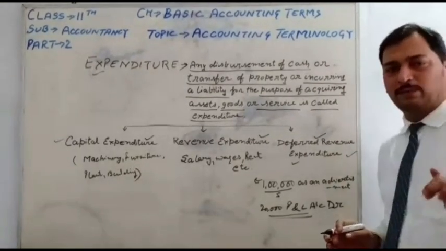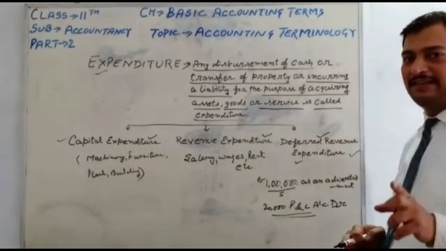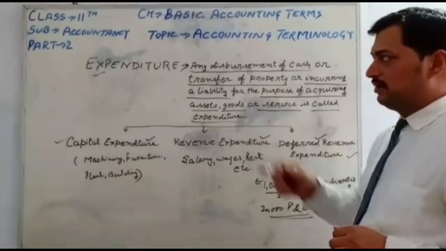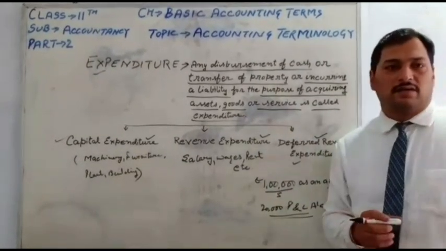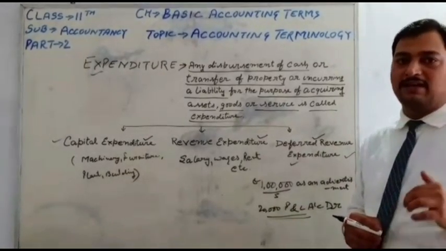So today in this video class I explained the meaning of liabilities, second assets, and third expenditure. We'll continue in the third part with capital receipts and revenue receipts and expenses and income.